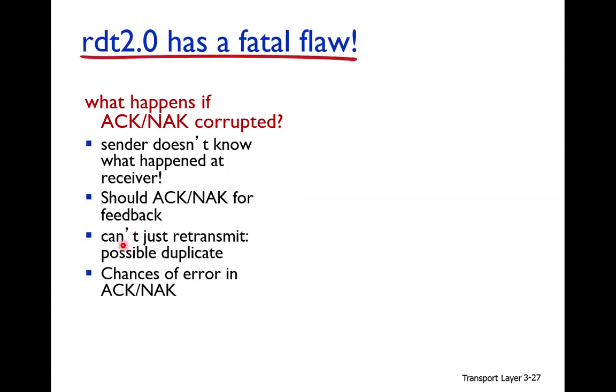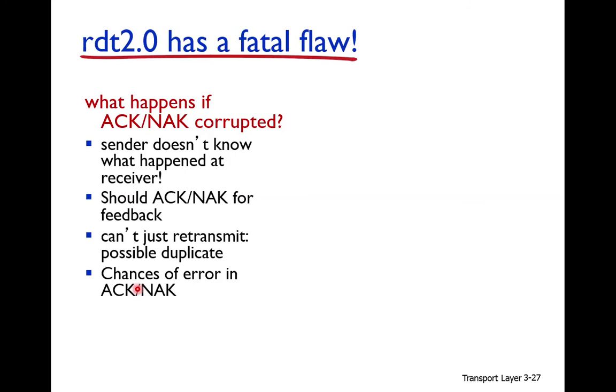What do we do? First of all, there are two things. Number one, the chance of errors in acknowledgement and negative acknowledgement is very, very low. It is negligible. Why? Because an acknowledgement or negative acknowledgement is just a one-bit message, while the data is a large number of bits.